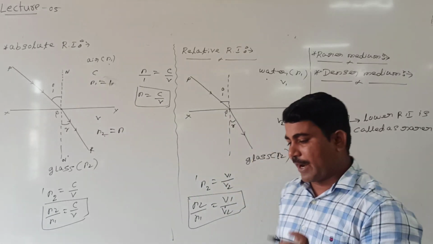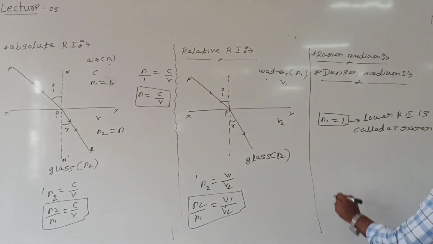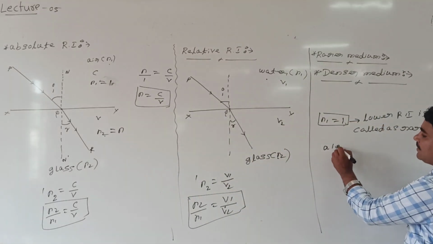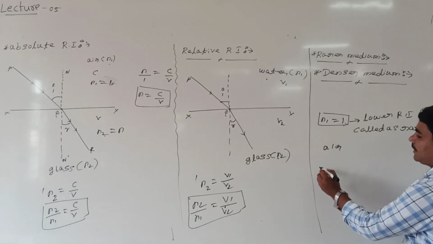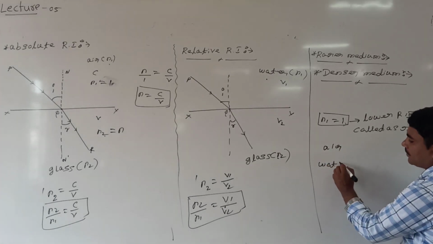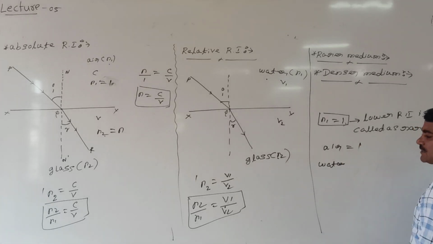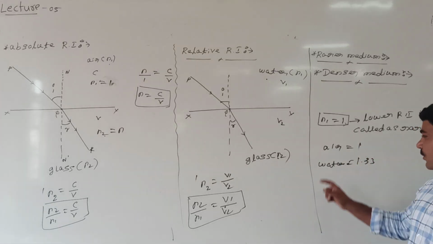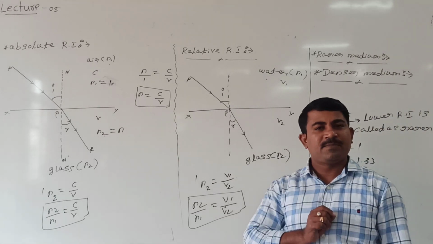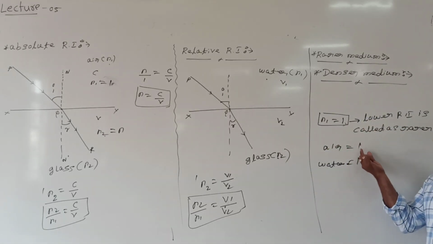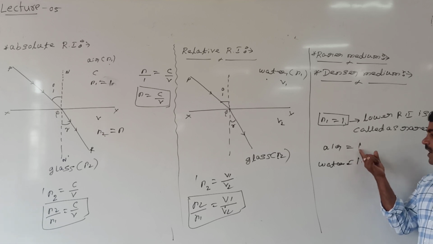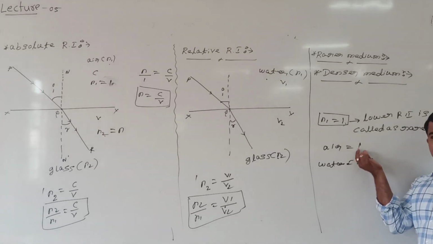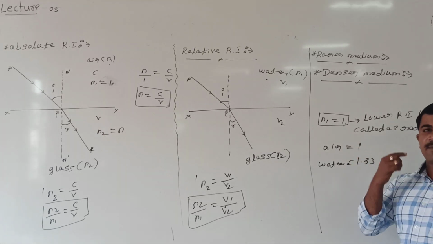For example, look at me. I will take two media. Now I can take, this is air, right? And second one I can call water. For air refractive index is 1, for water refractive index is 1.33. Among these two media, which is rarer medium? The medium which has lower refractive index is called rarer. Here air is called rarer medium and water is called denser medium.